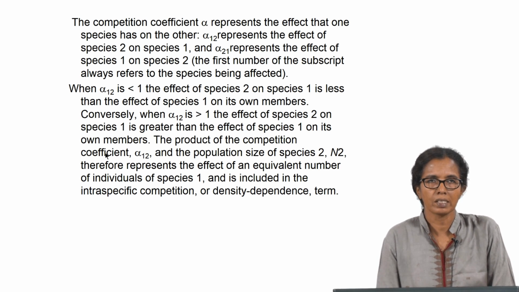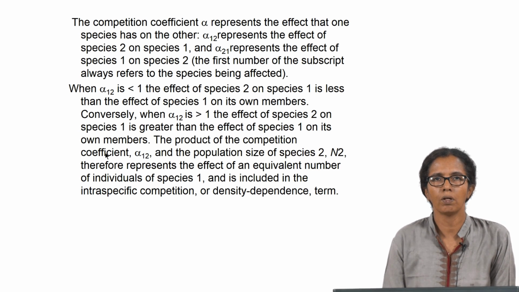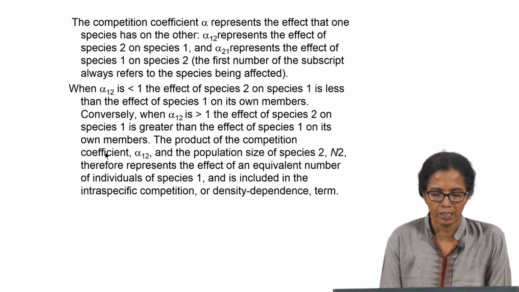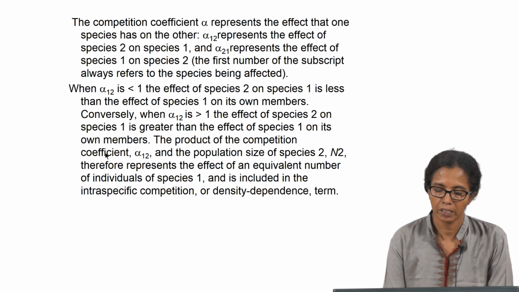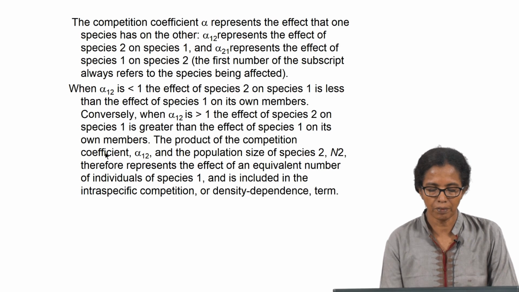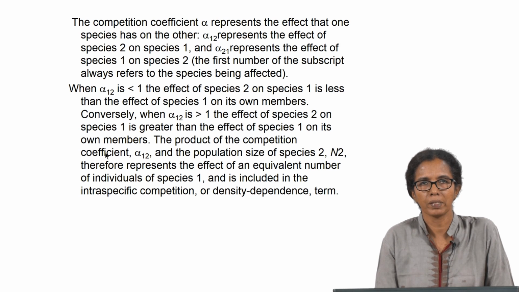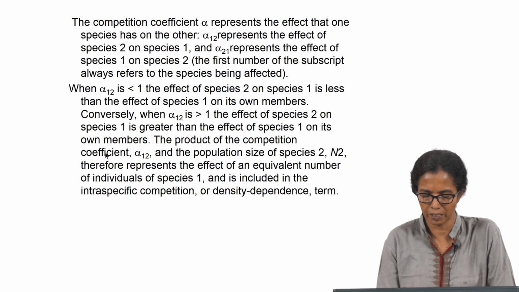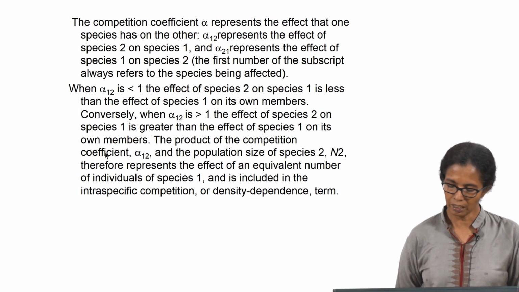So, when alpha 12, let us say, is less than 1, the effect of species 2 on species 1 is less than the effect of species 1 on its own members. So, that is the meaning of alpha 12 being less than 1. Or in other words, if alpha 12 is greater than 1, the effect of species 2 on species 1 is greater than the effect of species 1 on its own members. So, the product of the competition coefficient alpha 12 and the population size of species 2, that is n2, therefore represents the effect of an equivalent number of individuals of species 1 and is included in the intraspecific competition or density dependent term.